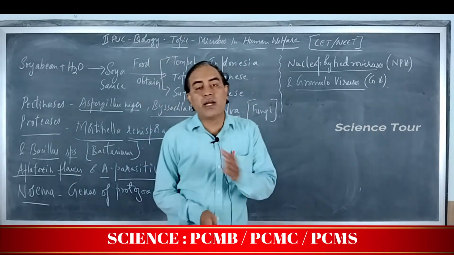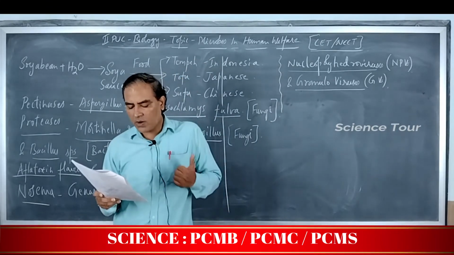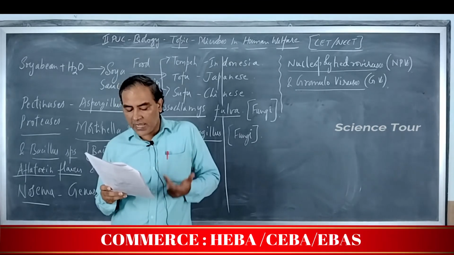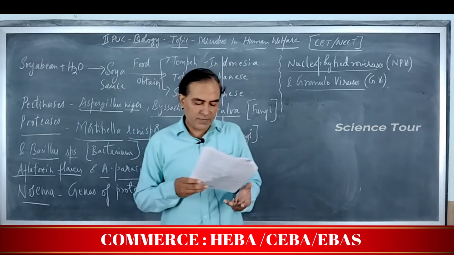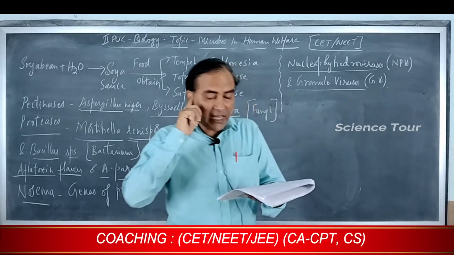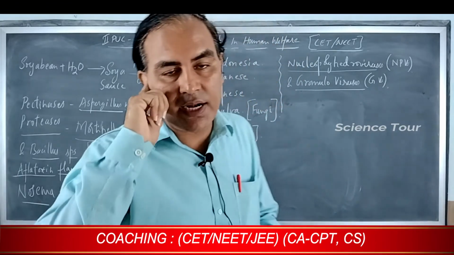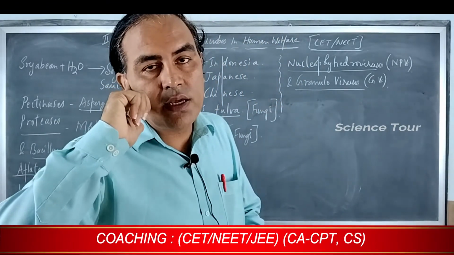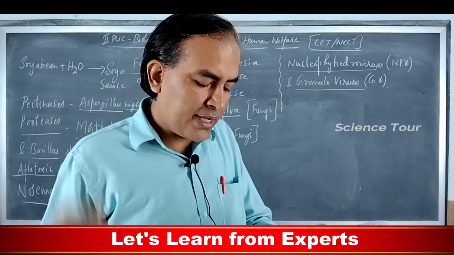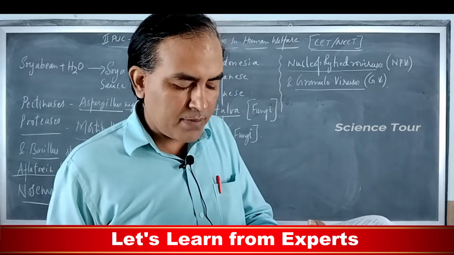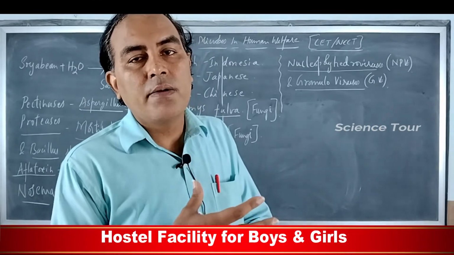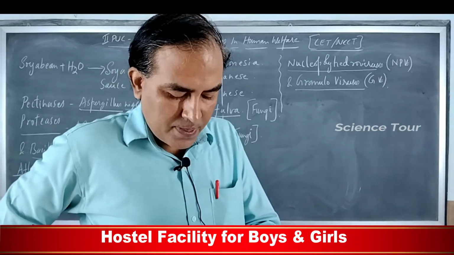Next 29. Which of the following is not a symbiotic nitrogen fixing bacterium? 1. Clostridium. 2. Rhizobium leguminosarum. 3. Frankia. 4. Mycobacterium. Right answer is Clostridium. So Clostridium is a free living anaerobic nitrogen fixing bacteria. But the others, rhizobium, Frankia, Mycobacterium, all are associated symbiotically with the plants. Okay.